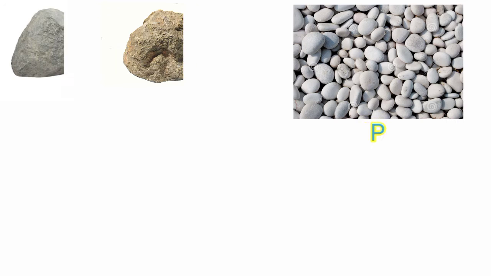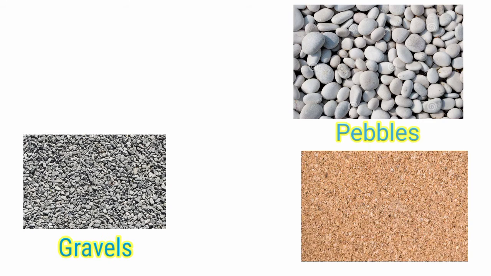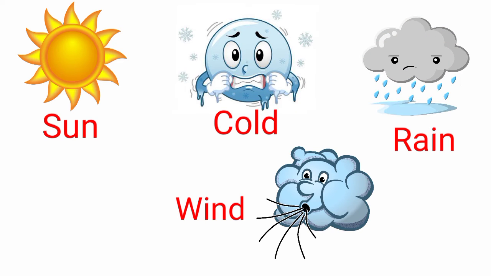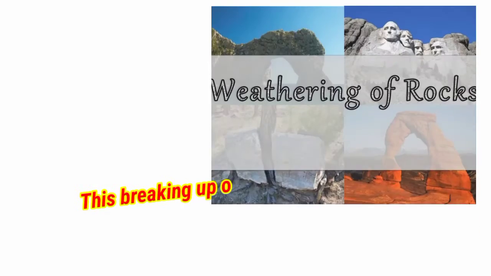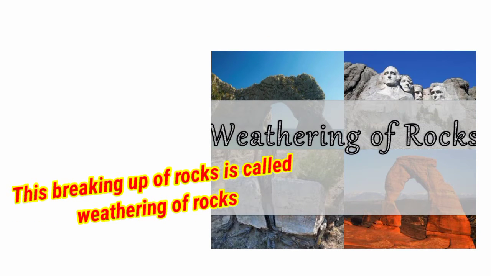When these pieces of rocks rub against each other, they further break into tiny particles, forming pebbles, gravels, and finally sand. Thus, the rocks break up into sand due to weather, sun, cold, rain, and wind. This breaking up of rocks is called weathering of rock.